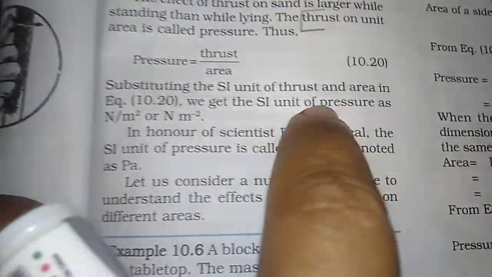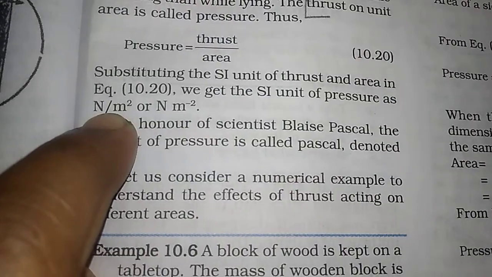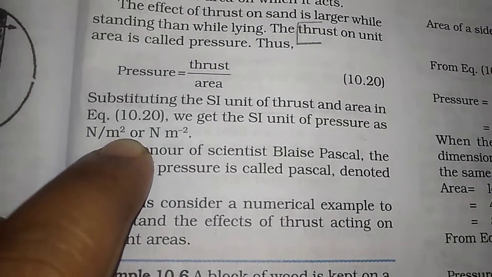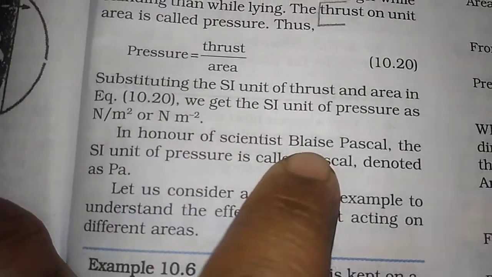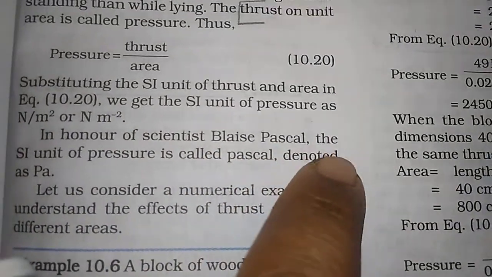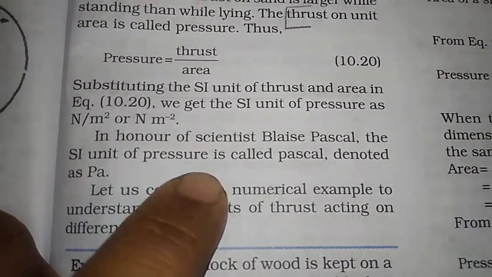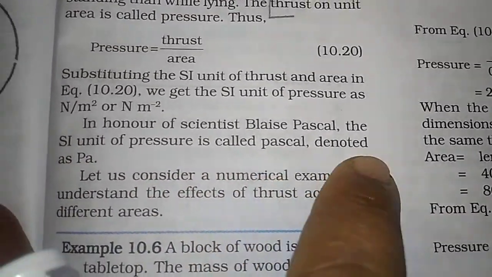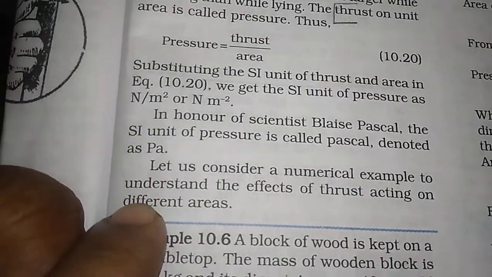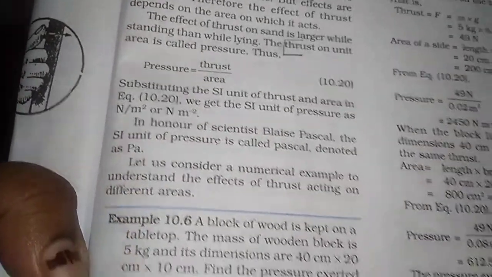Underline this: the SI unit of pressure is Newton per meter square. What is the scientist's name? Blaise Pascal. In order to honor the scientist, the SI unit of pressure is called Pascal, denoted by capital P and small a.